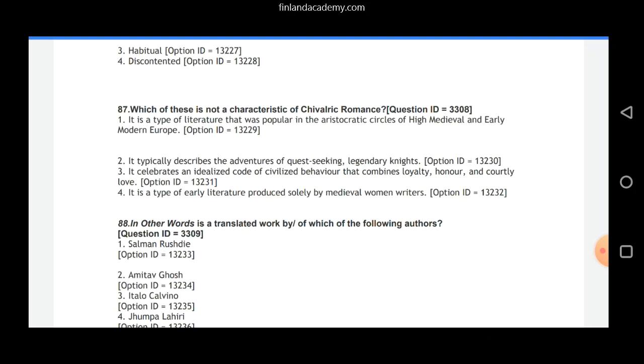Then we look at option 4. It is a type of early literature produced solely by medieval women writers. Now, women were not even given any relevant spaces in writing when chivalric romance was popular. So, option 4 is absolutely wrong. It is a type of early literature produced solely by medieval women writers. Is our correct answer here since the question asks which of these is not a characteristic of chivalric romance.